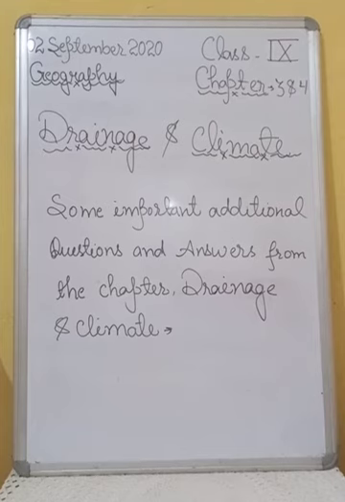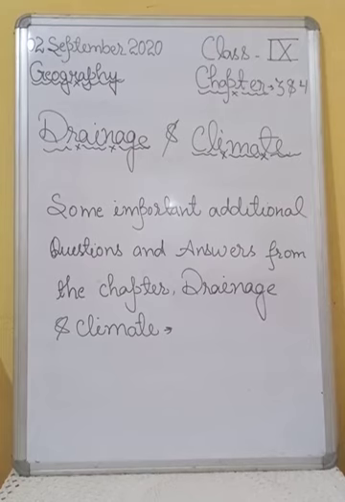And after that, the definition of weather is, weather refers to the state of the atmosphere over an area at any point of time. Alright.